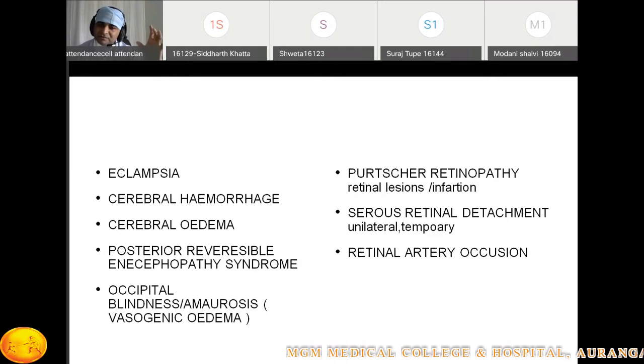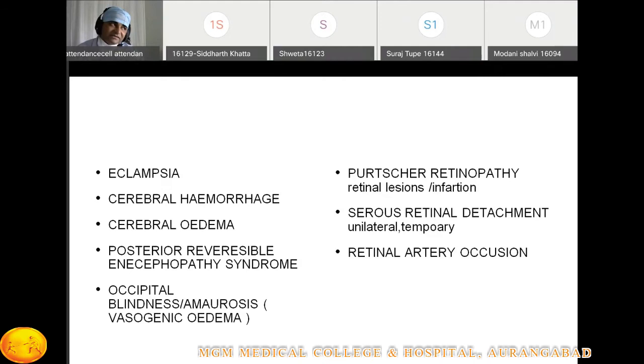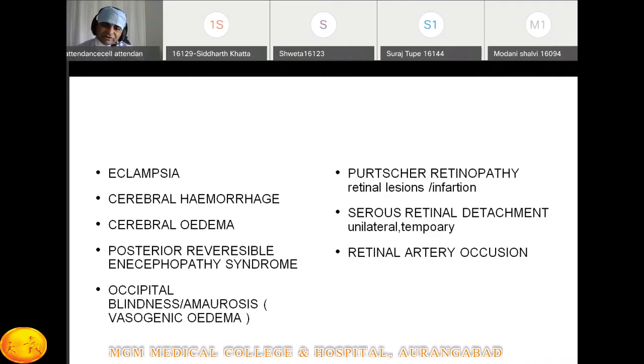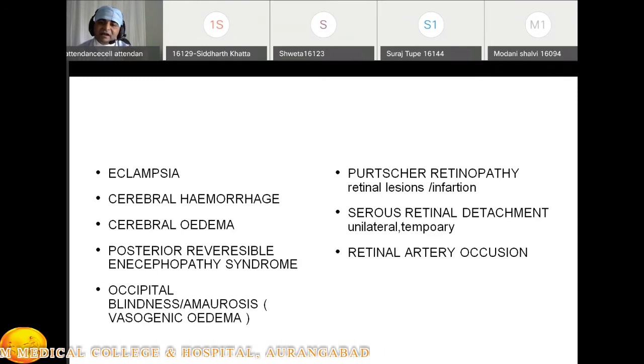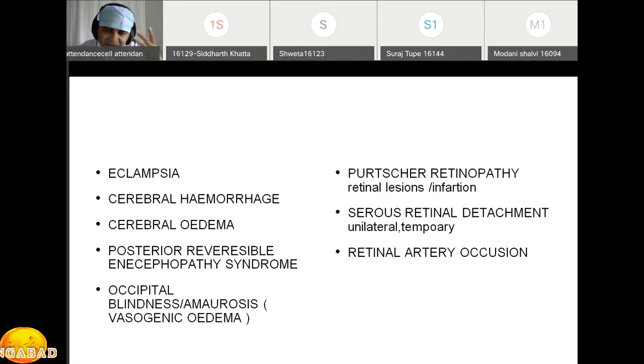Because of this vasospasm, if there is a retinal artery occlusion, and if there is blindness because of this artery occlusion, that is a permanent damage. So the reason for permanent blindness in the severe preeclampsia patient is the retinal artery occlusion. I repeat: eclampsia, cerebral hemorrhage, cerebral edema, posterior reversible encephalopathy syndrome, occipital blindness, Purtscher retinopathy, serous retinal detachment, and retinal artery occlusion. This is all related to the head.